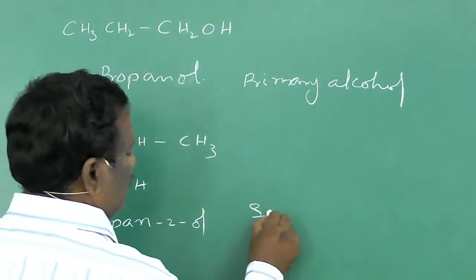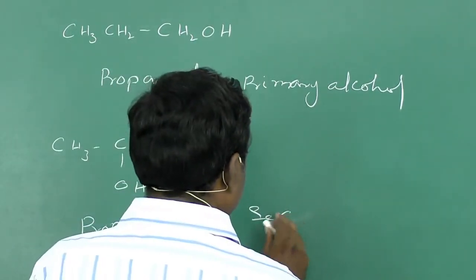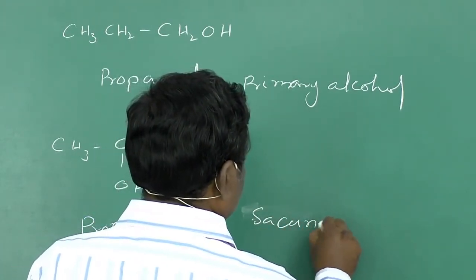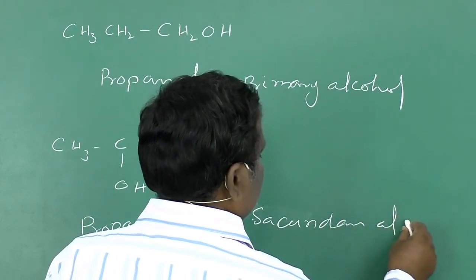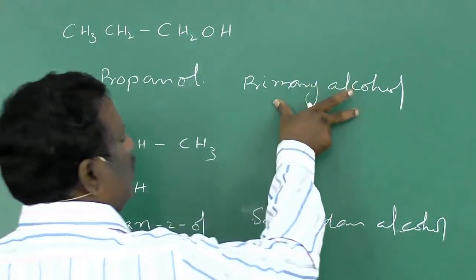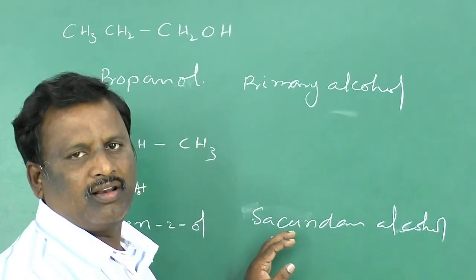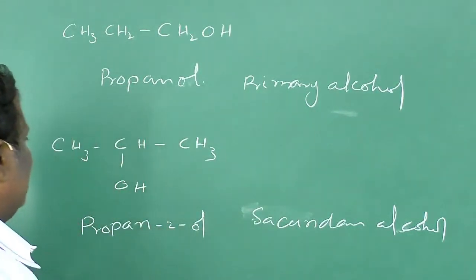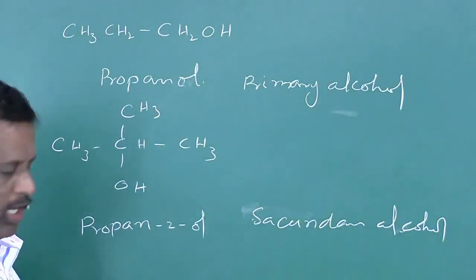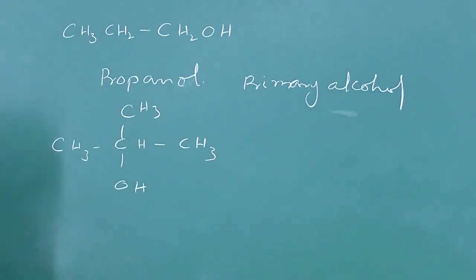This is a secondary carbon, so it is a secondary alcohol. So the properties of primary alcohols are entirely different from the properties of secondary alcohols. If this OH group is present in a tertiary carbon, then such a compound is said to be a tertiary alcohol, and the tertiary alcohol properties are entirely different.